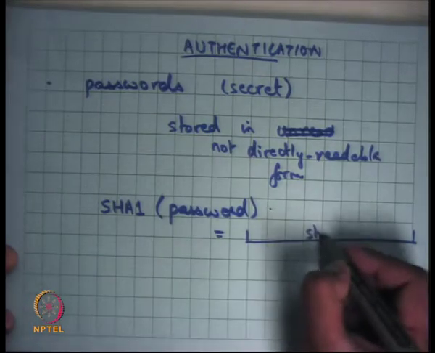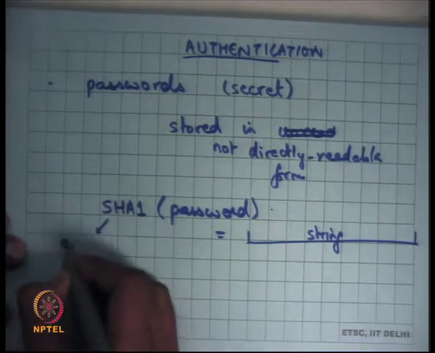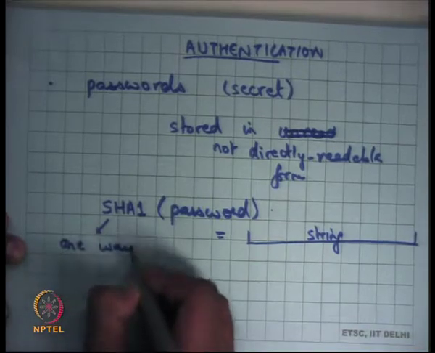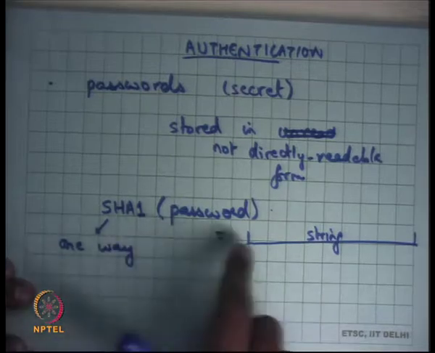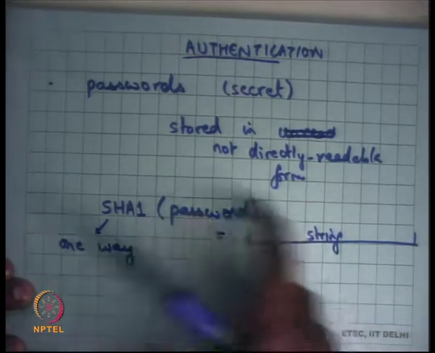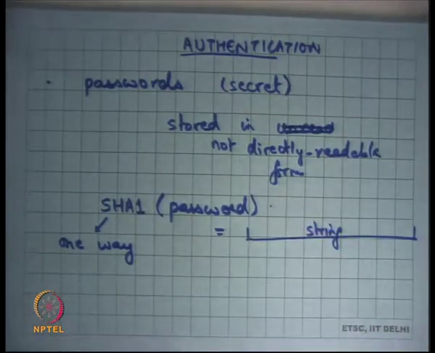This is the string that you will store on your file system. This function is what's called a one-way function. By one-way it basically means that it's very easy to get this string from the password, but given the string, it's very, very hard to recover the password, to know what the password is.